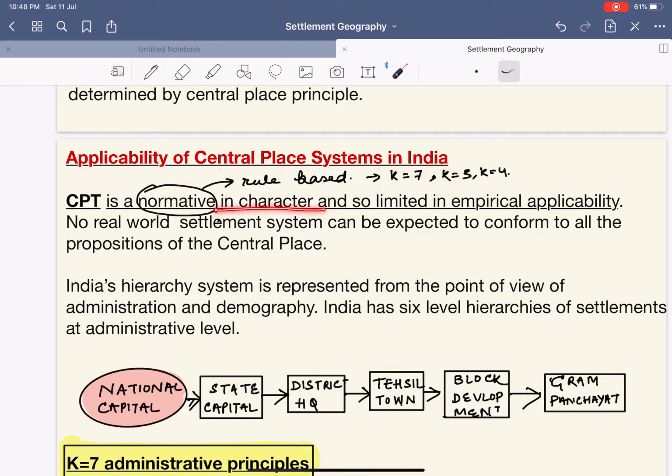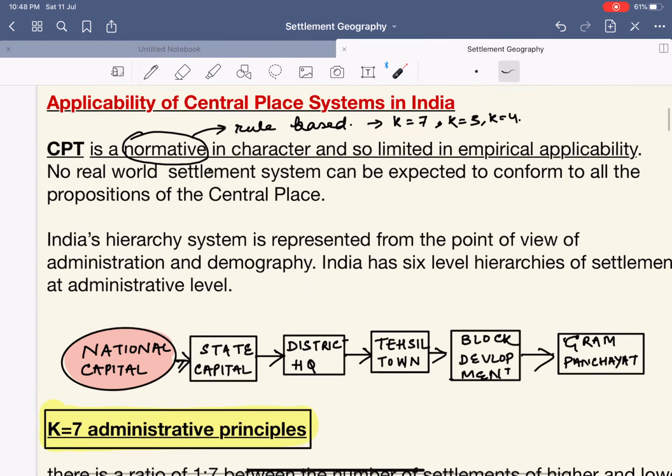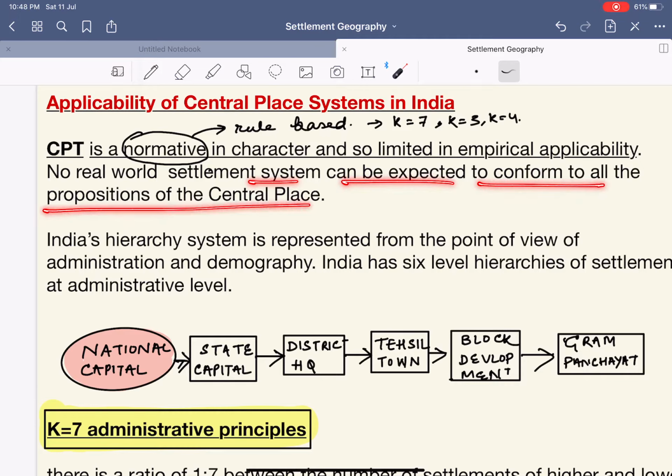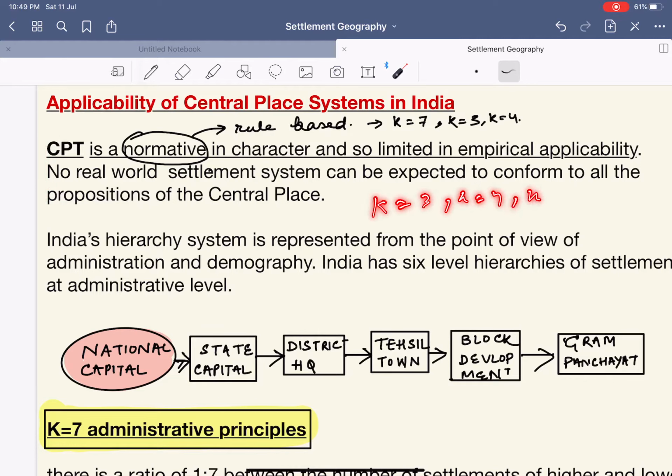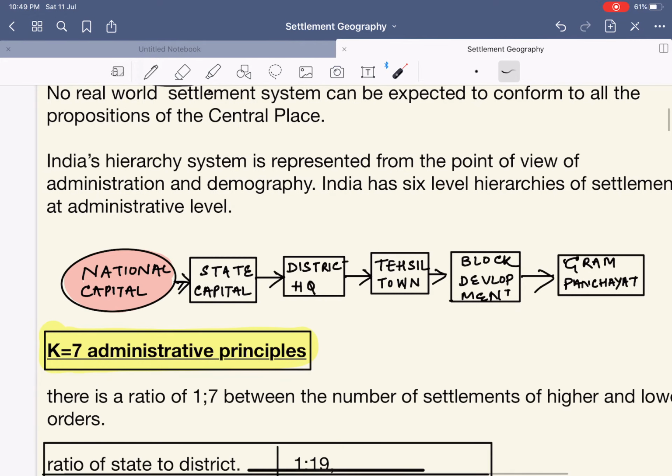It's normative in character and so limited in empirical applicability. No real world settlement system can be expected to conform to all the propositions of the central place theory. Simple. It says that all this, K equals 3, K equals 4 and K equals 7, all this concept, it is difficult to take this concept and easily analyze anything, because such a thing is difficult. But still we'll analyze it.